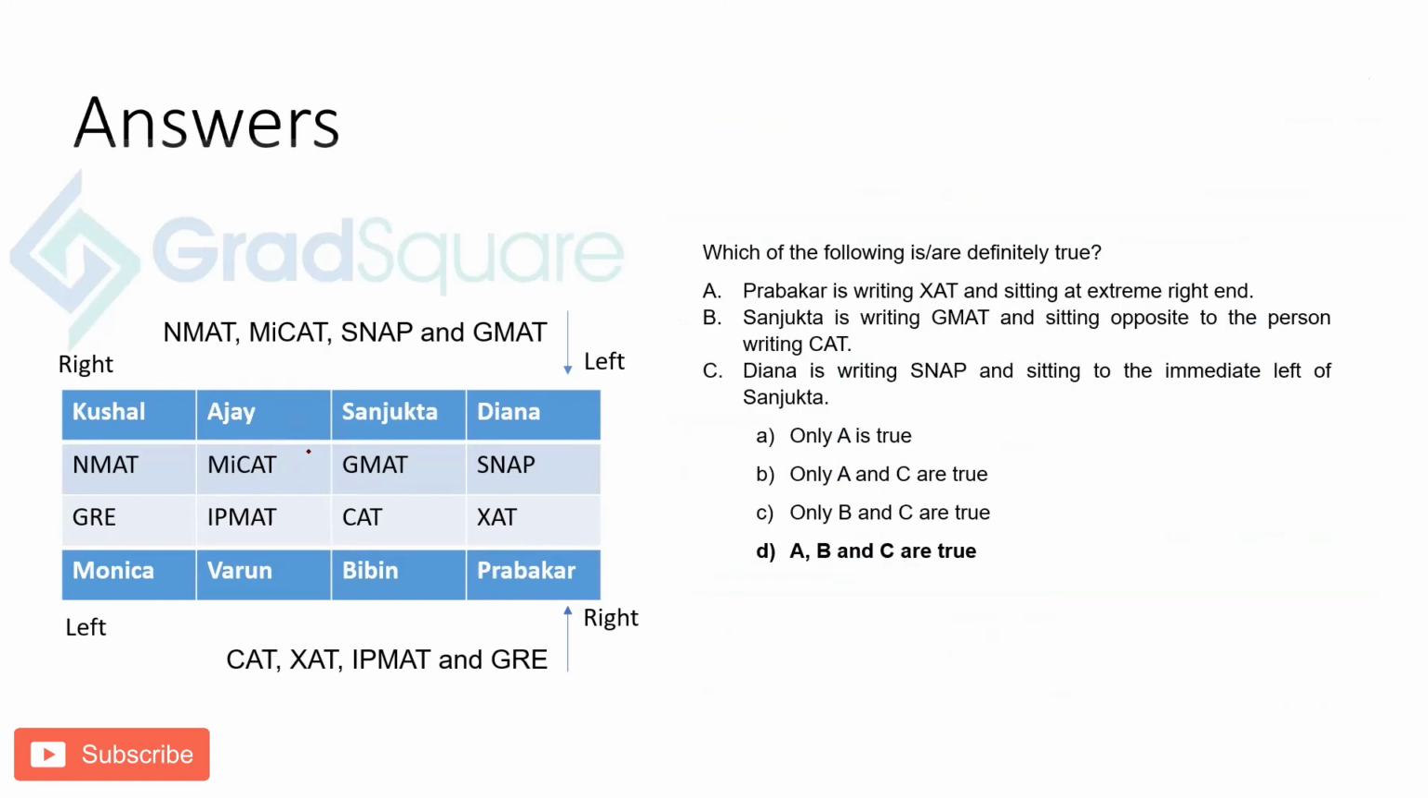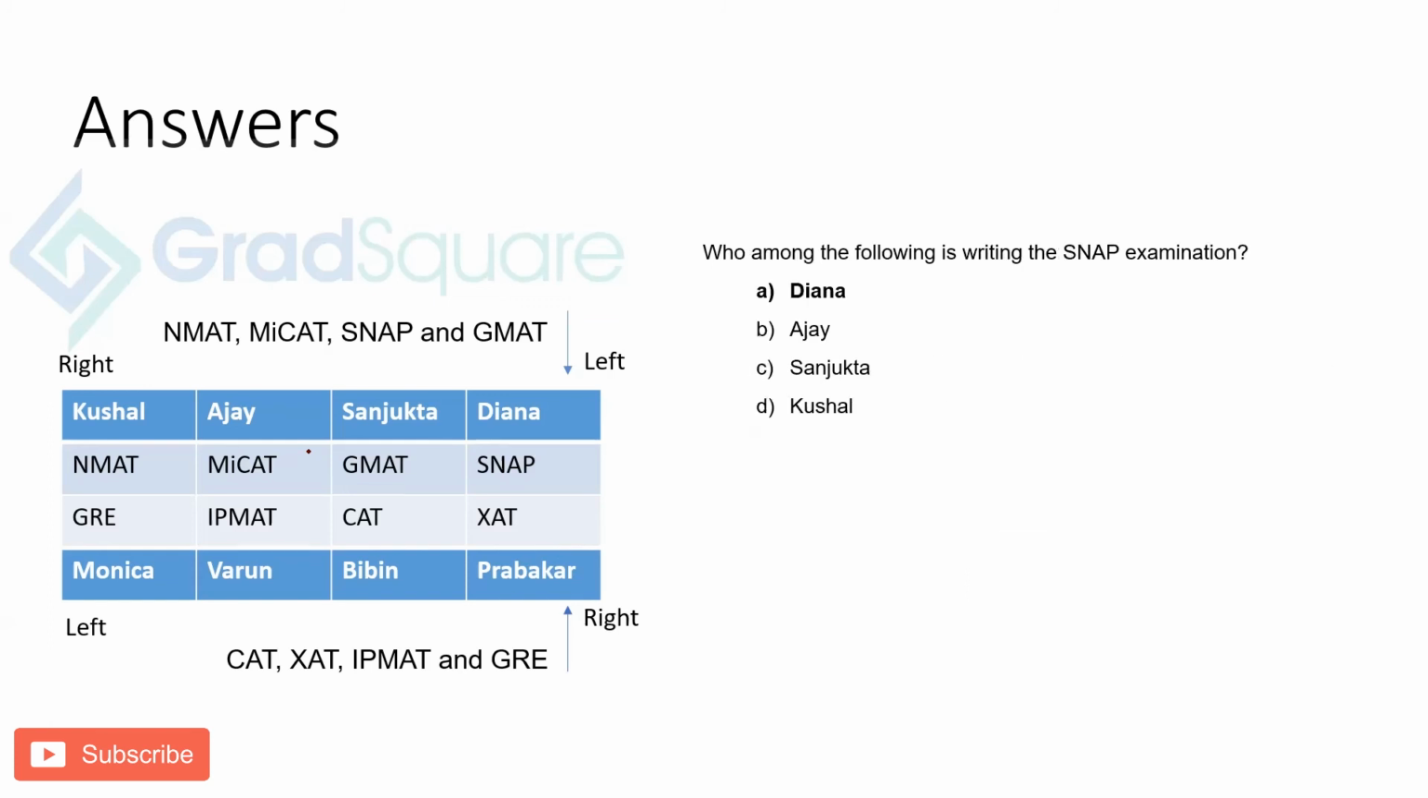Which of the following are definitely true? Prabhakar is writing XAT and sitting at the extreme right hand. That's true. Sanjukta is writing GMAT and sitting opposite to the person writing CAT. That's also true. Diana is writing SNAP and sitting to the immediate left of Sanjukta. That's also true. So A, B and C are true.